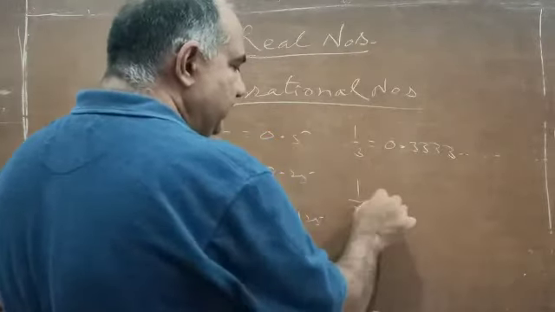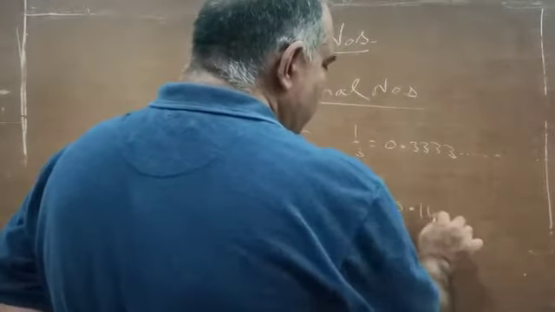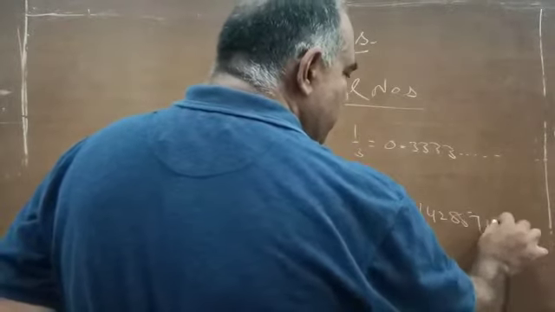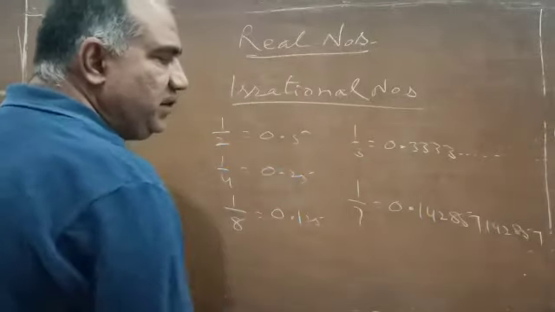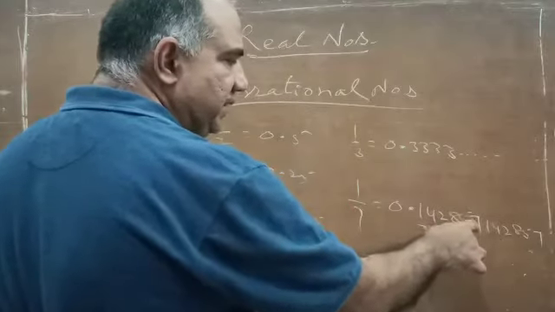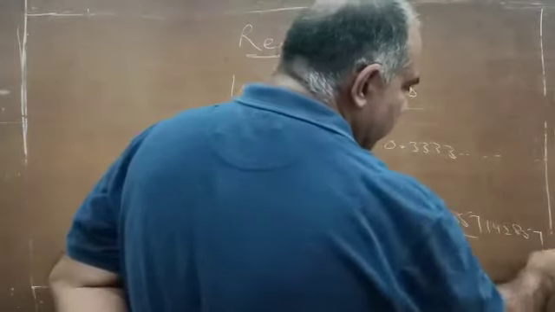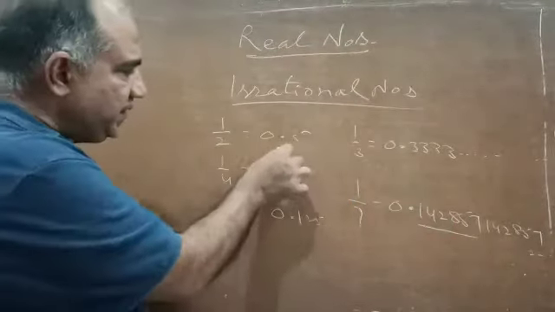If I take 1 by 7, its decimal expansion will be 0.142857, and again it will be 142857. I don't know whether that is visible or not, but this particular block 142857, 142857, will keep on repeating endlessly. So we have numbers whose decimal expansion terminates.